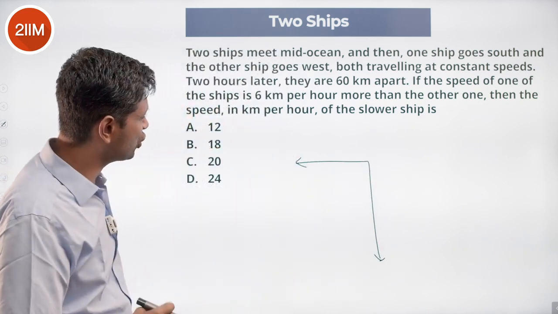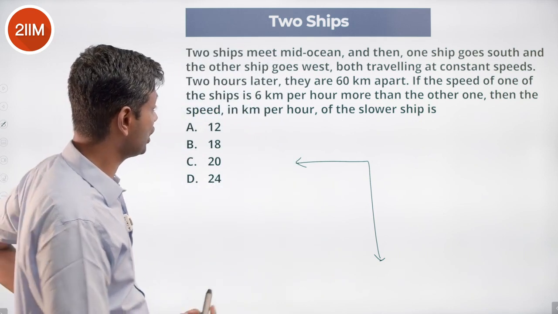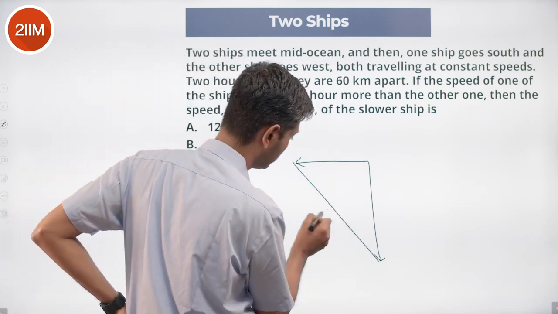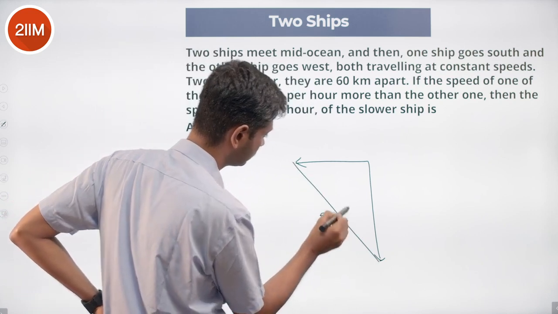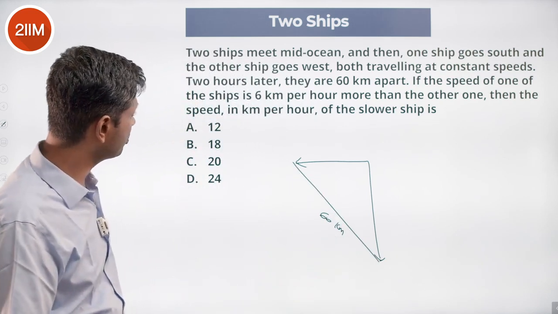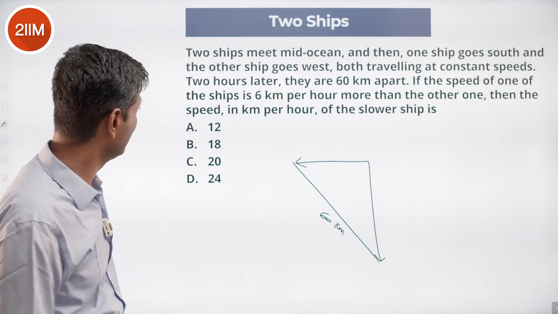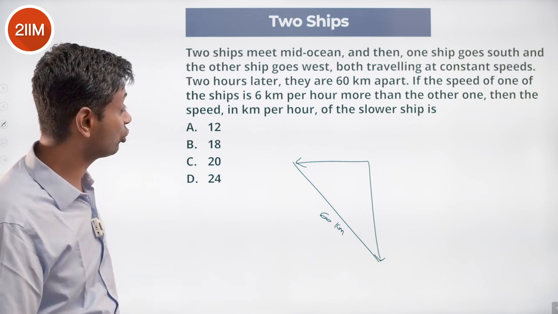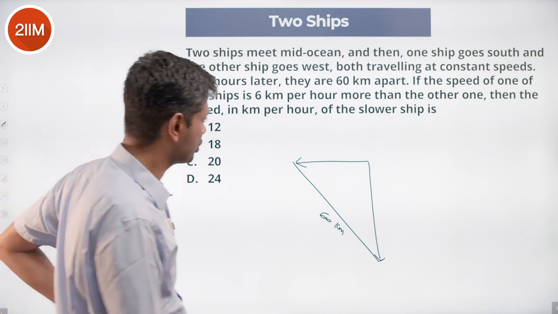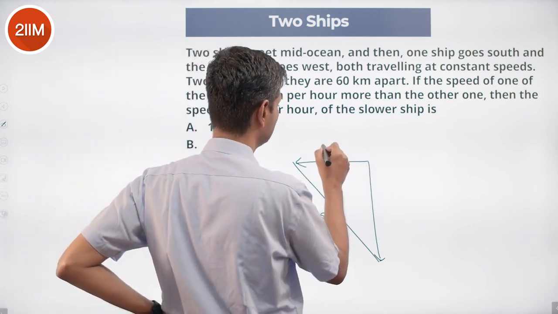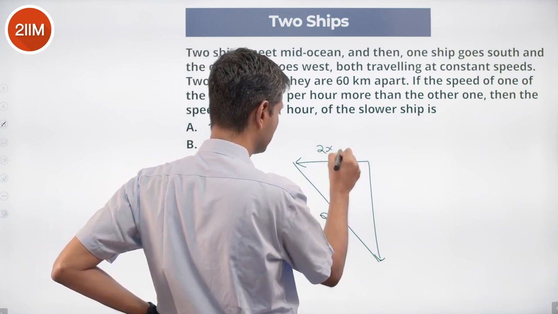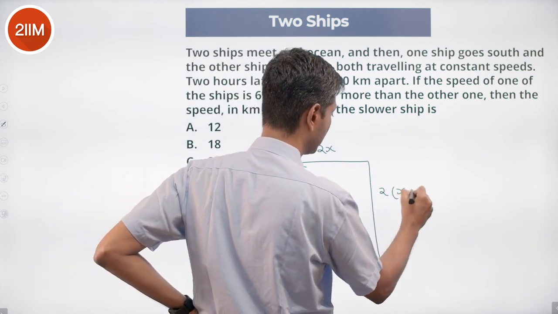2 ships meet mid-ocean and then one ship goes south and another ship goes west. Both traveling at constant speeds. 2 hours later they are 60 kilometers apart. If the speed of one of the ships is 6 kilometers per hour more than the other one, find the speed in kilometers per hour of the slower ship. The slower ship is this one. Say it's at x. This is 2x. This is 2 times x plus 6.